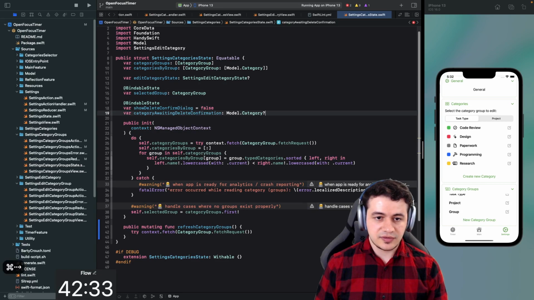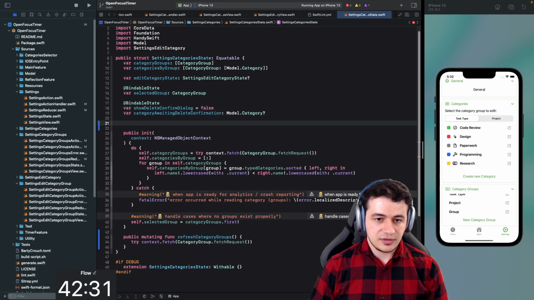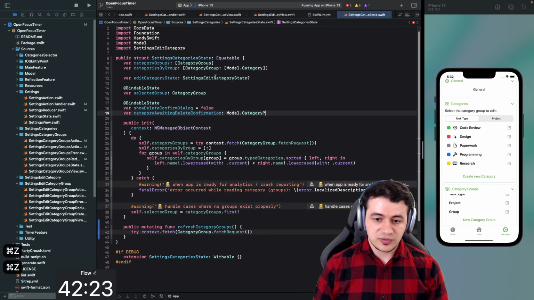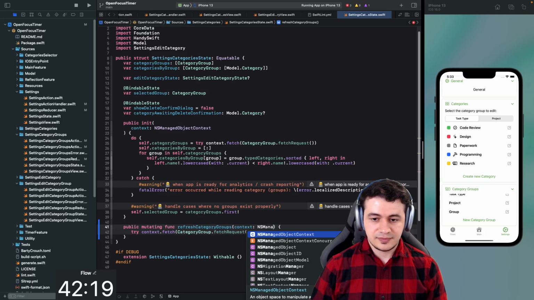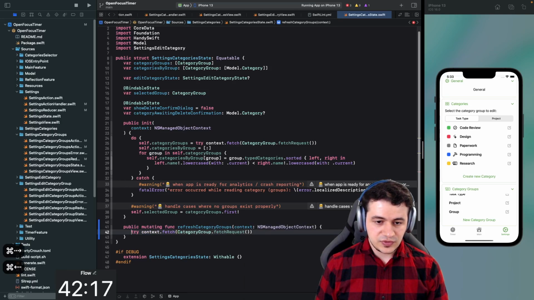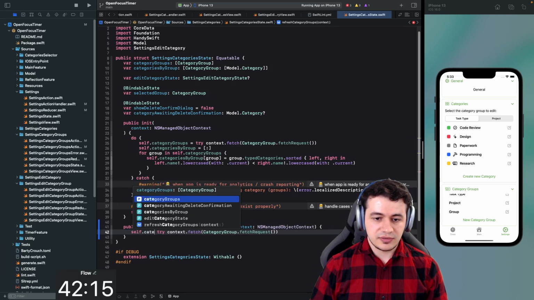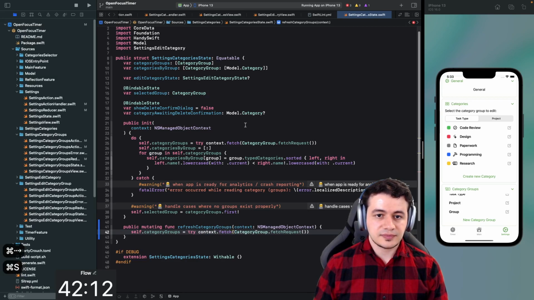So let's add that as well. Can we store the context though? I think not. I don't think it conforms to Equatable. All right, so we have to pass the context in here. And then we're just going to set self.categoryGroups to that.